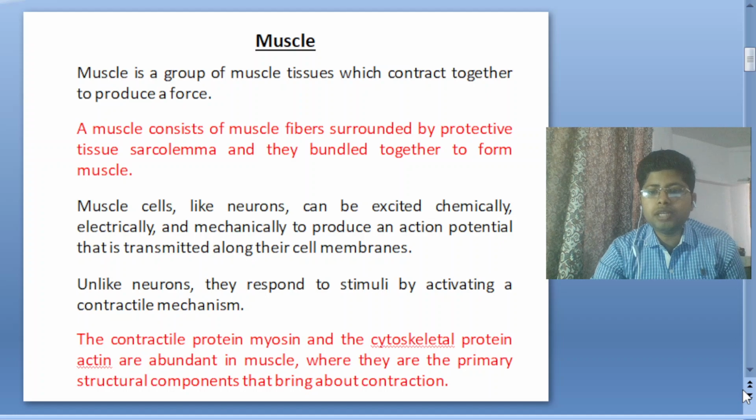The contractile protein myosin and the cytoskeleton protein actin are abundant in muscles, where they are the primary structural components that bring about contraction. So muscle is formed by some proteins like myosin and actin, which are the main contractile proteins present in muscles. Some other proteins like titin, desmin, tropomyosin and troponin are also present in the muscles, which help regulate and form the structure of muscles.